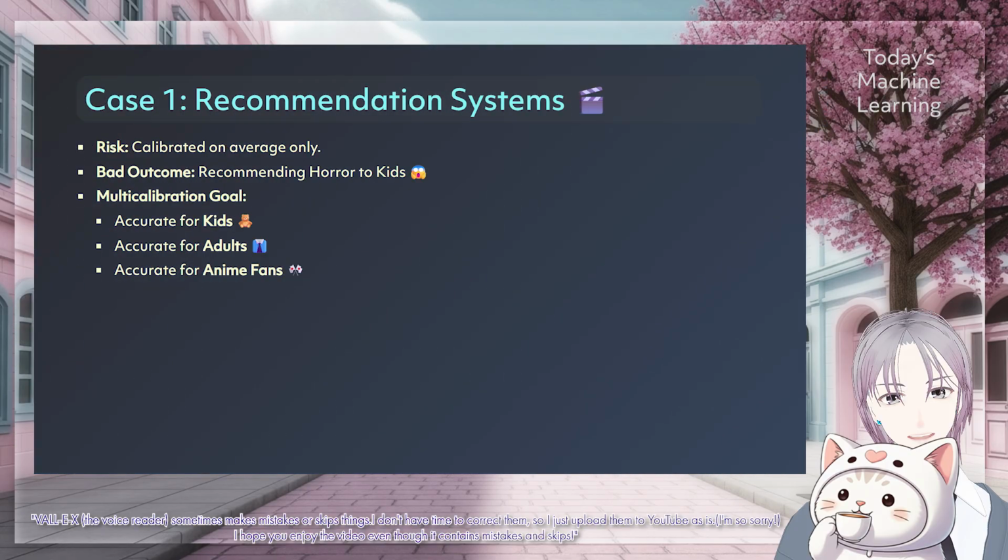First, think about recommendation systems. You see these on e-commerce sites or video sites every day. If the system is just calibrated on average, it might recommend popular movies correctly to the general public. But what if it keeps recommending horror movies to kids just because horror movies are popular overall? That is bad, right? Multicalibration ensures the recommendations are accurate for the subgroup of kids, and the subgroup of adults, and the subgroup of fans of a particular genre, all separately. And it makes sure the AI understands the context, not just the average popularity.